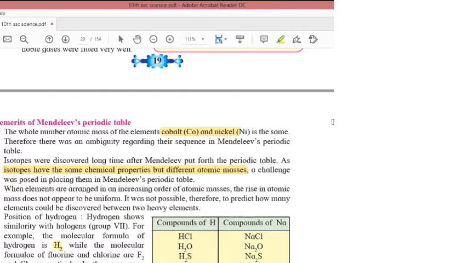So it was difficult to place them in Mendeleev's periodic table.